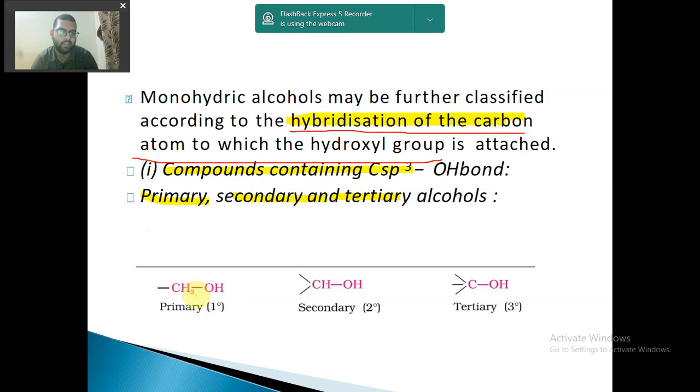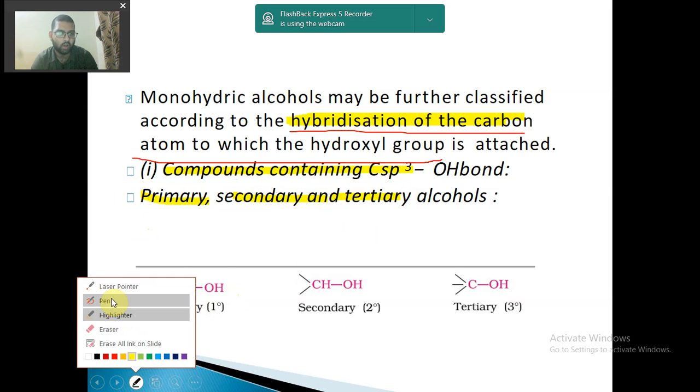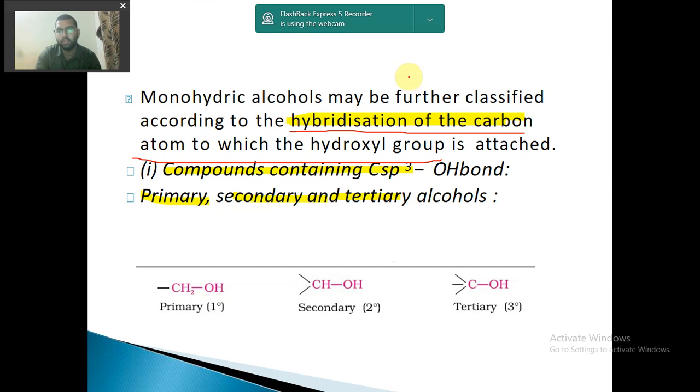So you see CH2OH. How is it formed? It is difficult to teach like this, but let us see. Here the carbon has hydrogens attached, 1, 2, 3, 4.